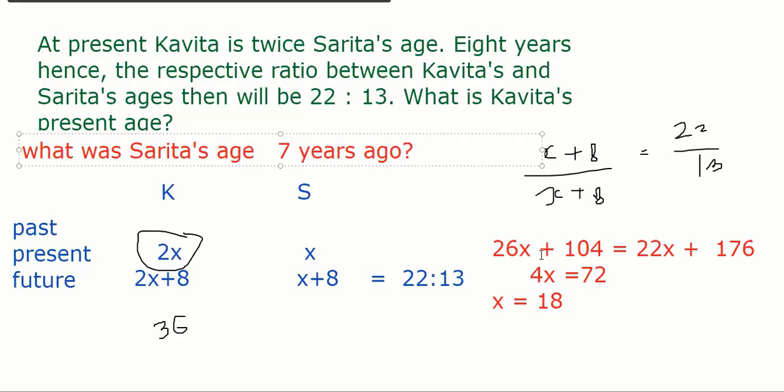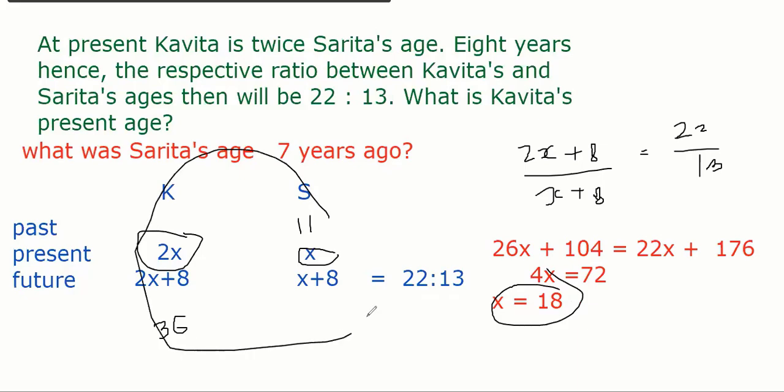Divya, how is it 11? Sir, X equals 18. X equal to 18, yeah. 7 years ago, 11. So with X, we can get any of this row, right? Superb. Everybody is okay on this?